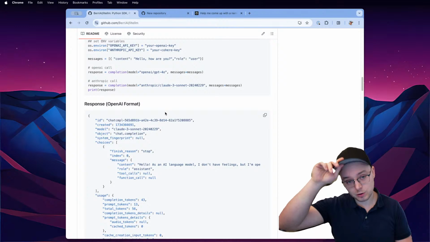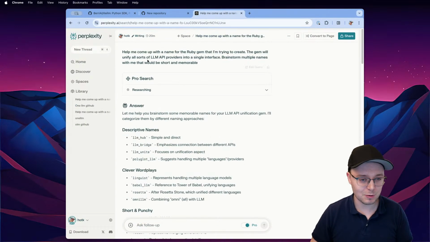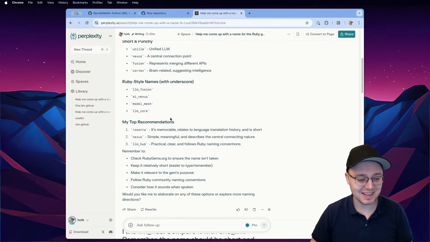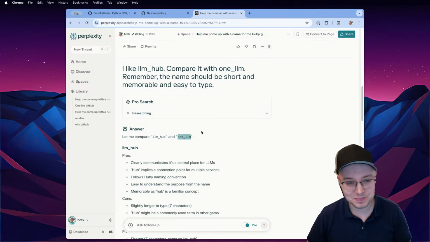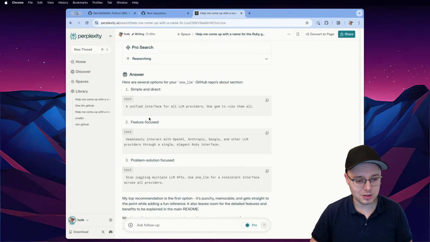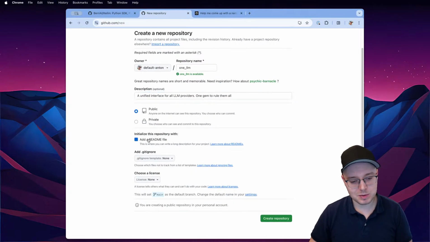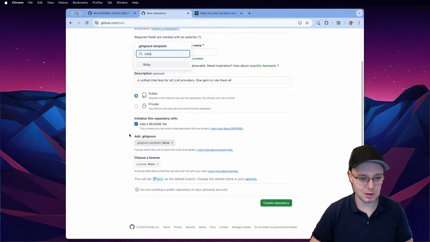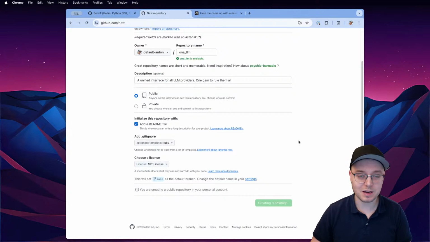So today I'm going to start working on this Ruby gem, and I already came up with a name for it. I obviously asked AI, and the AI came up with LLM Hub. I was like, LLM Hub is fine, but what about OneLLM? And we're probably going to call it OneLLM because I liked it more. And then the description, I actually like this one: a unified interface for all LLM providers. One gem to rule them all. Amazing. It's going to be a public repo with a README and a Ruby license, probably MIT. I don't think we need anything fancy today.